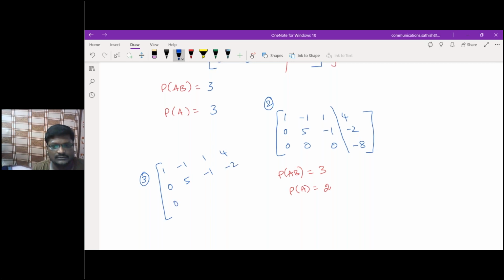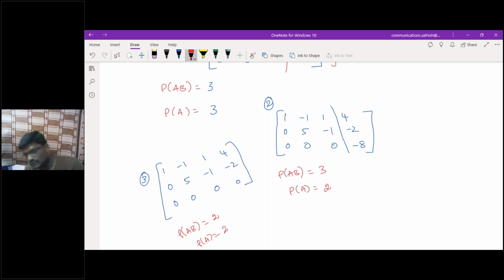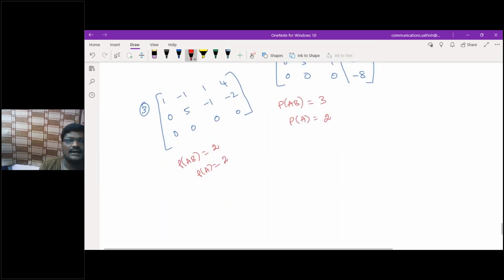So this is 0, some 0, 0, 0 if I have it as, let us say. Now in this case, can you tell me what is rank of AB? Rank of AB is 2, rank of A is also 2. Am I correct? Yes, sir.